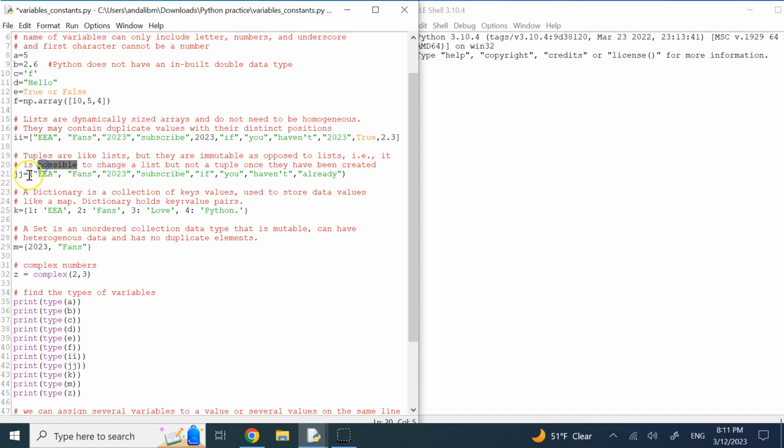Then we have tuples that you create with parentheses. And these tuples are interesting.